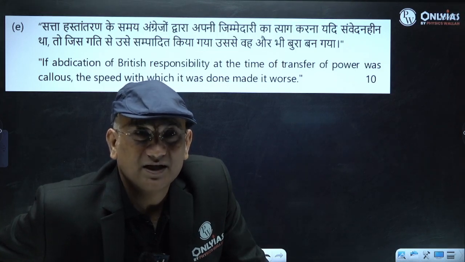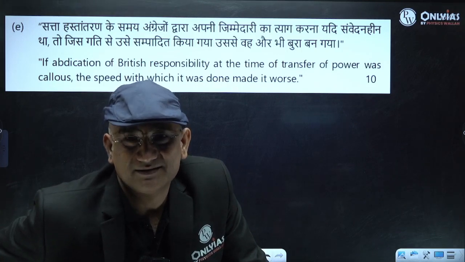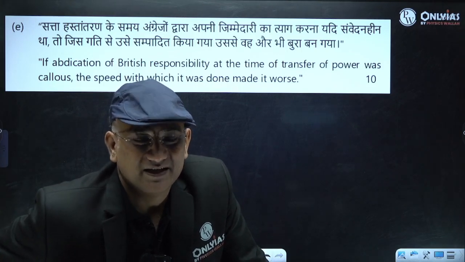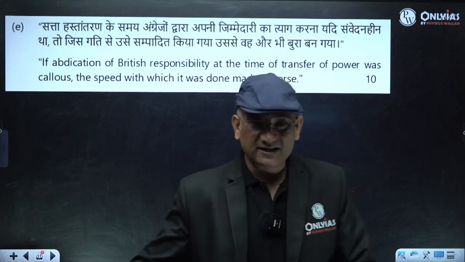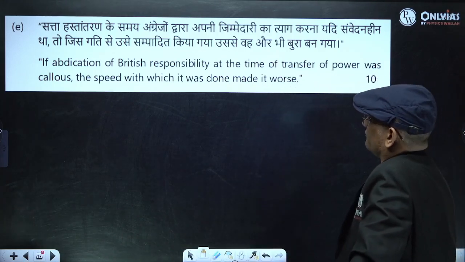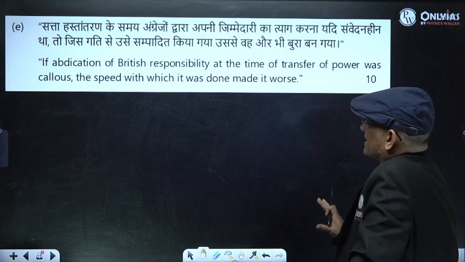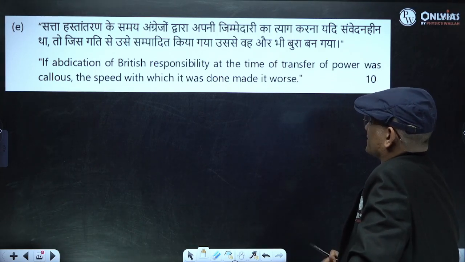Fine. But the speed, are you getting it? So the idea is the way they passed the bill, the 3rd June Plan was there, the way they passed the bill, this actually made the situation worse.